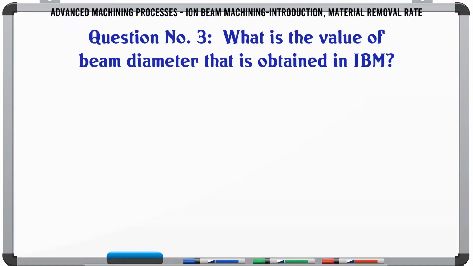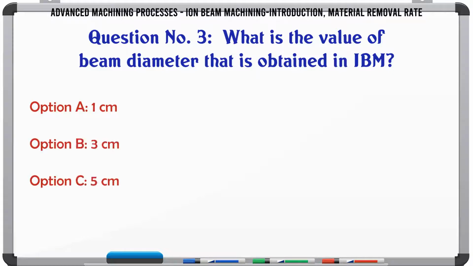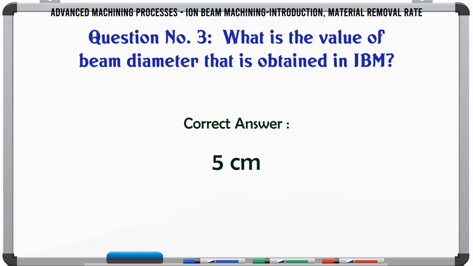What is the value of beam diameter that is obtained in IBM? A) 1 cm, B) 3 cm, C) 5 cm, D) 7 cm. The correct answer is 5 cm.